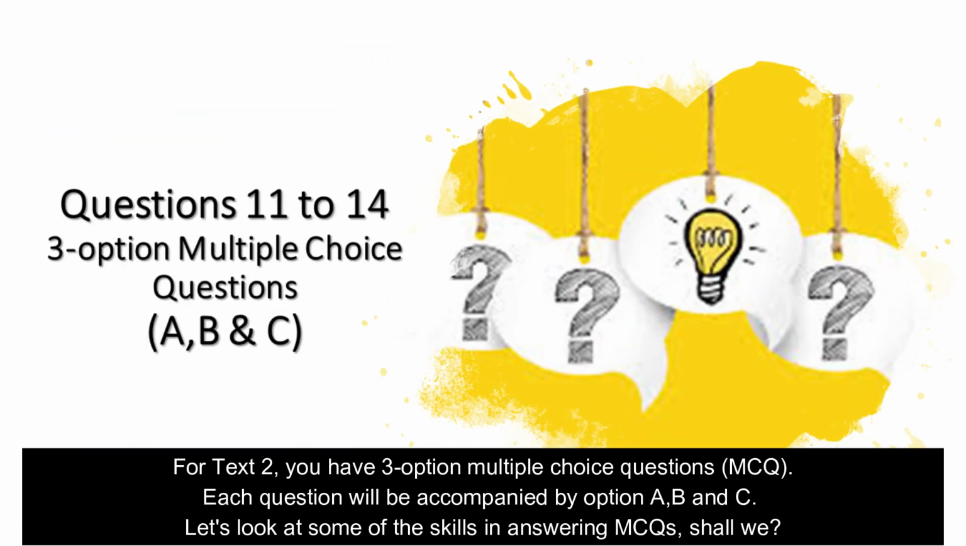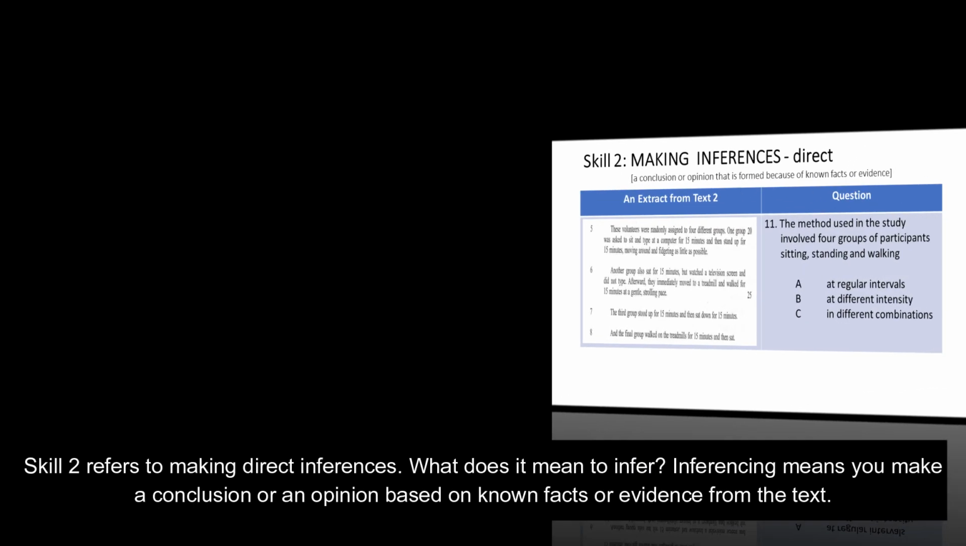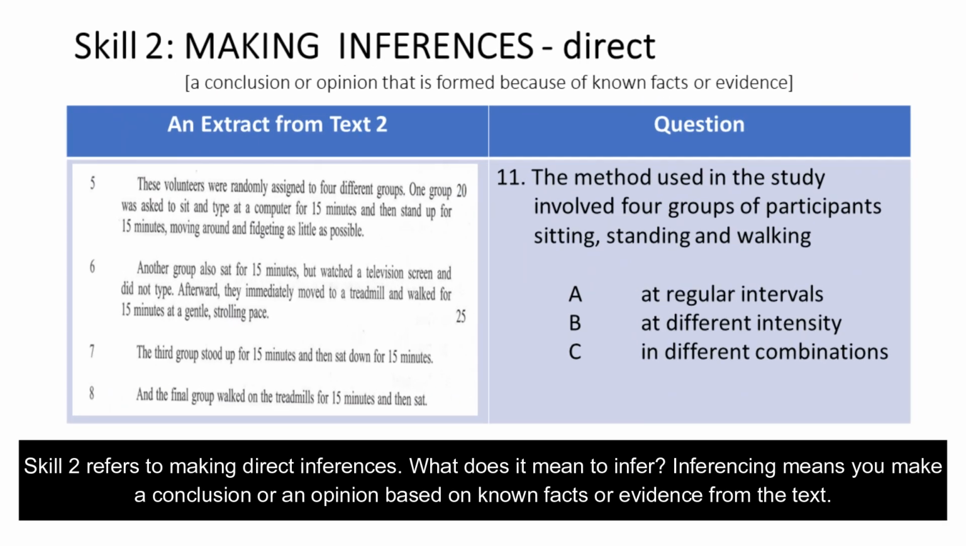For text 2, you have 3 option multiple choice questions or MCQ. Each question will be accompanied by option A, B, and C. Let's look at some of the skills in answering MCQs, shall we? Skill 2 refers to making direct inferences. What does it mean to infer? Inferencing means you make a conclusion or an opinion based on known facts or evidence from the text.